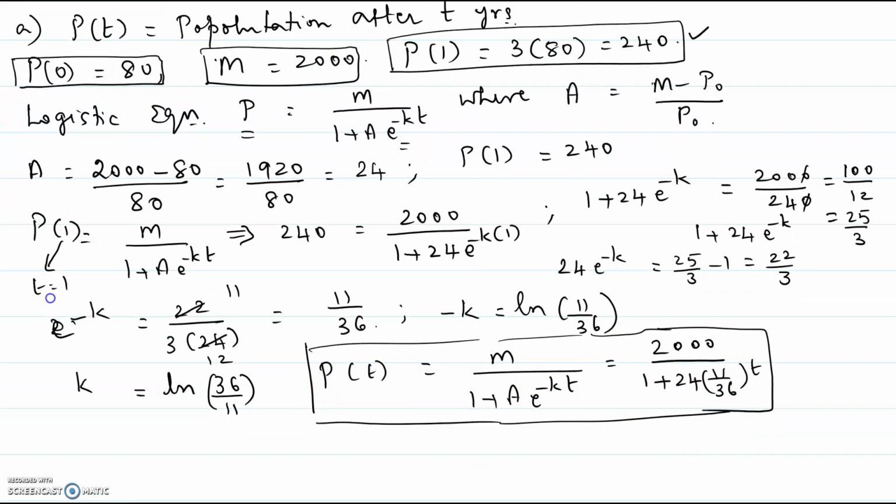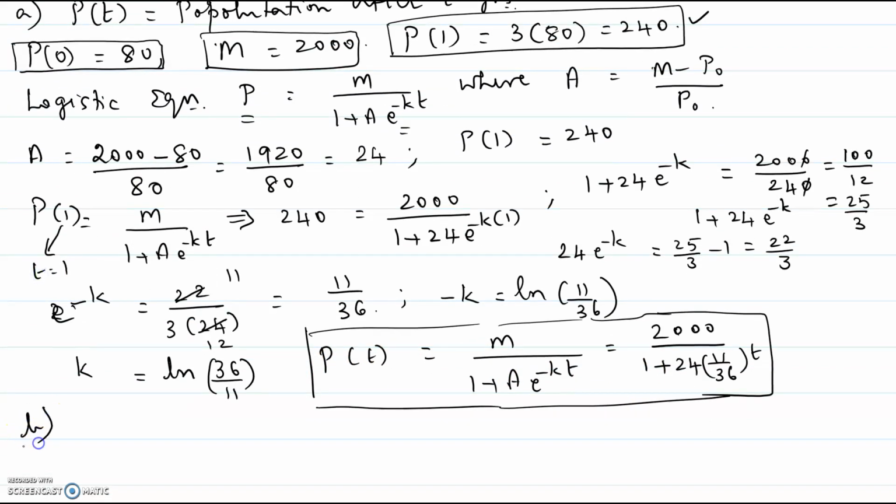Now the second part is telling us the size of the population increased to 1000. So the size of the population is 1000. So P of t equal to 1000. So we are going to find out how long it takes, meaning what is the time taken for the population to become 1000. So we'll take the solution to this logistic equation from part A, then we'll solve for t.